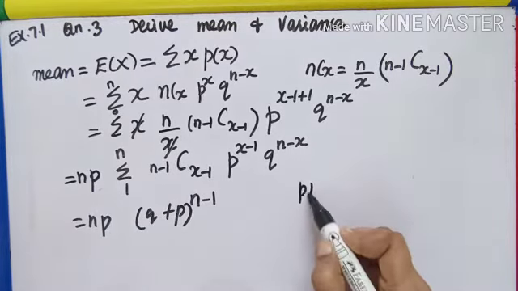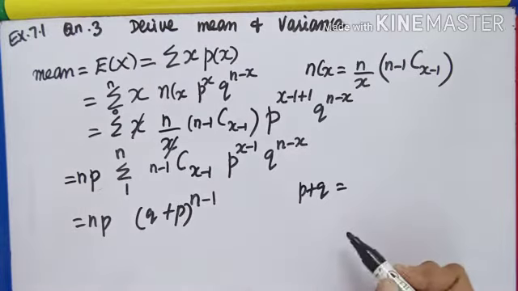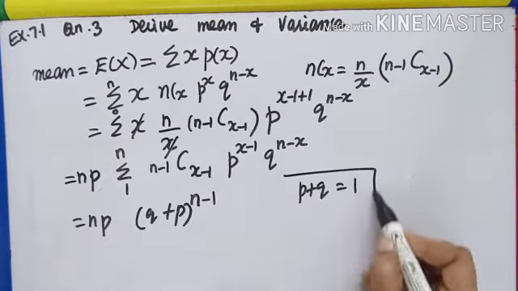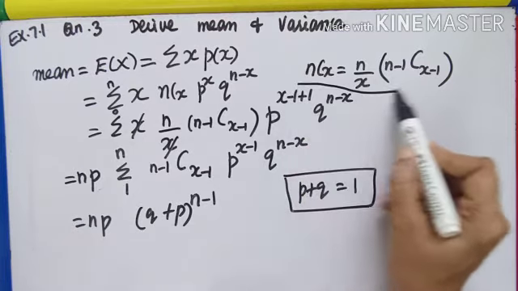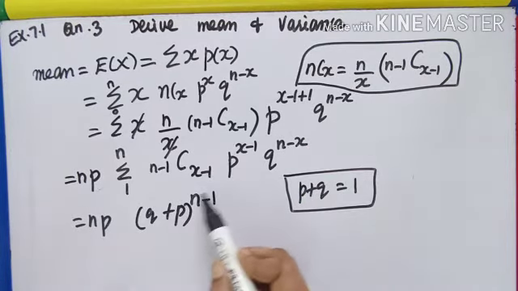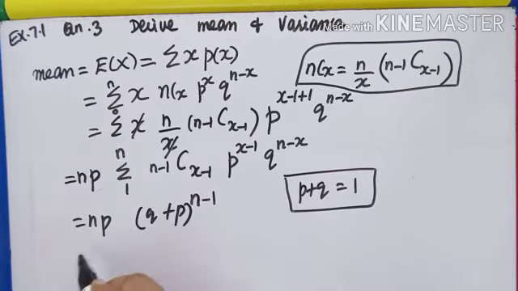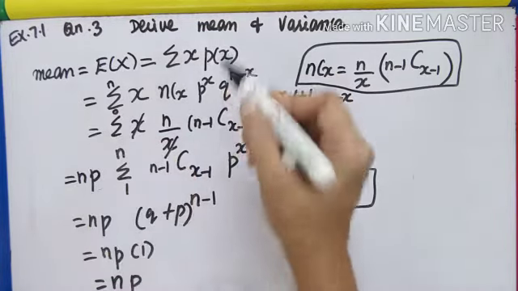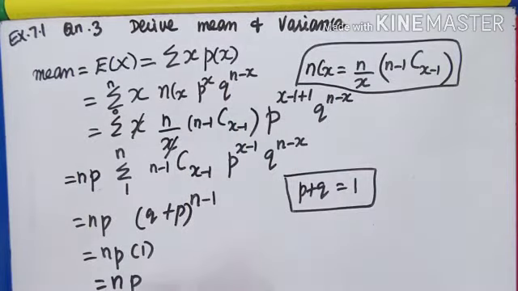But what is p plus q? In a binomial distribution, p plus q is 1. So, use this formula and this will become 1 power n-1, that is 1. So, I write np into 1, which is nothing but np. So, we have derived the mean of the binomial distribution, which is np.